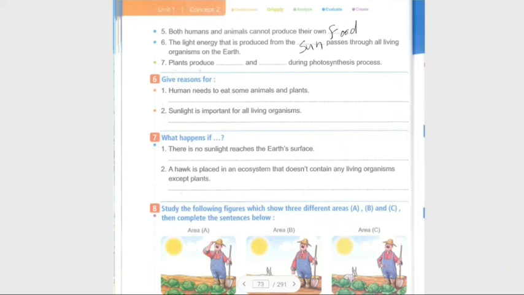The plants produce glucose sugar and oxygen gas during the photosynthesis process. Number 6, number 7 okay, and number 8 okay, it will be homework.